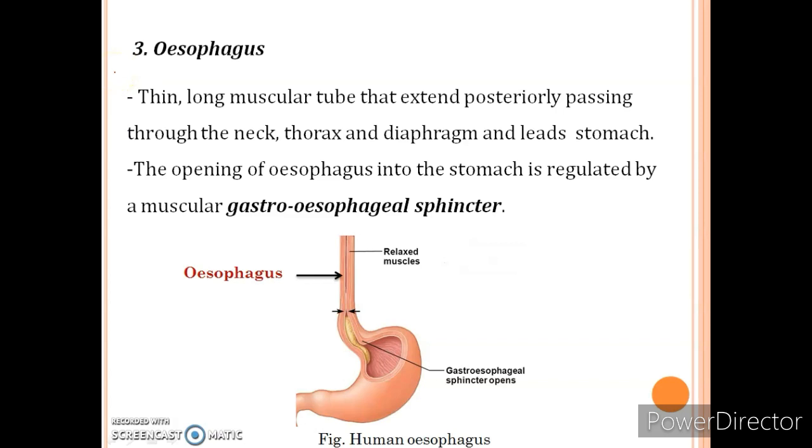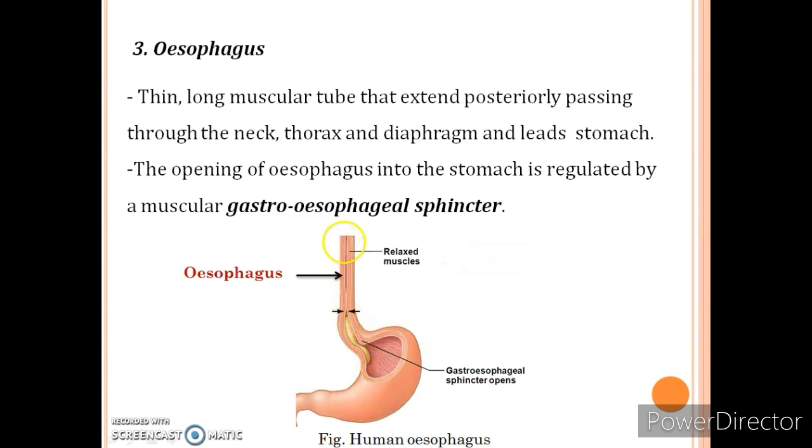Now let's move on to the next organ of the alimentary canal, the oesophagus. So after the pharynx, the food material enters into the oesophagus, which is a thin, long muscular tube that extends posteriorly, passing through the neck, thorax, diaphragm, and finally leads to the stomach.